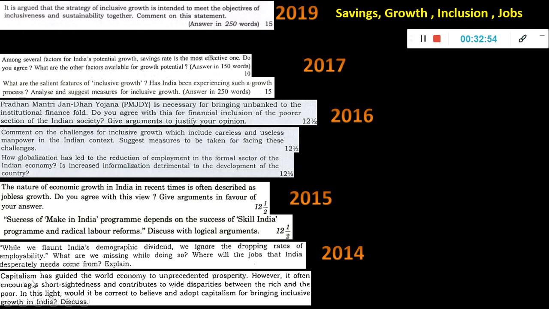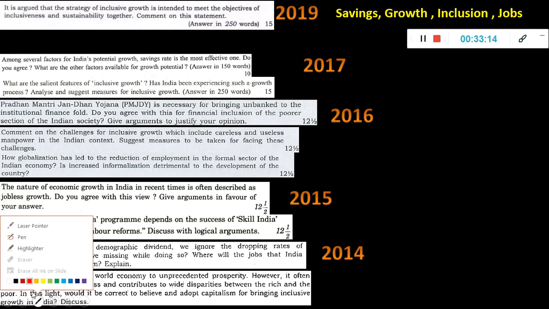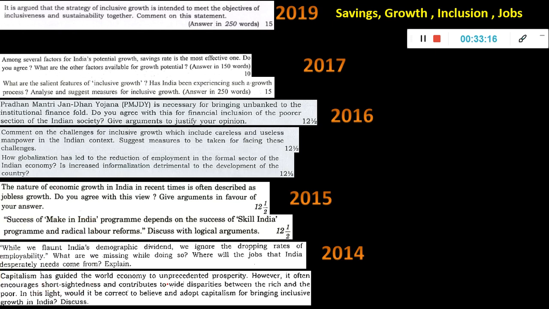Capitalism has guided the world economy to unprecedented prosperity. Okay, so an essay also can be written on this. However, it often encourages short-sightedness and contributes to wide disparities between the rich and the poor. In this light, would it be correct to believe and adopt capitalism for bringing inclusive growth in India? Okay, so this is again a question which I think already came in essay, like rich becomes richer and poor becomes poorer. So with capitalism, you have to discuss the advantages and disadvantages.